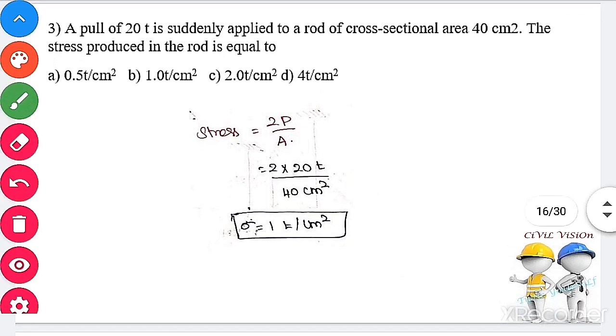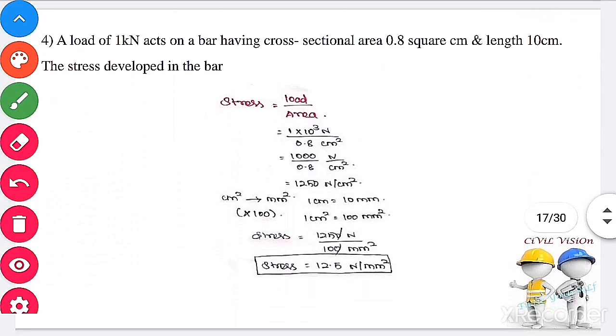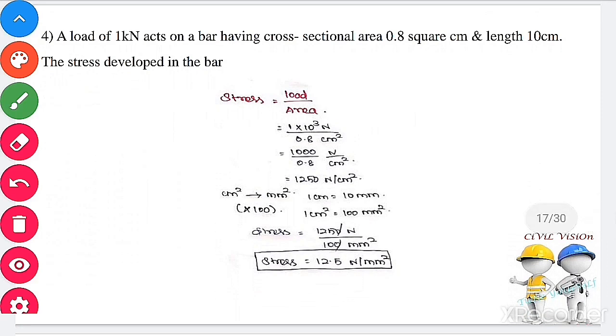Next question. A load of 1 kilonewton acts on the bar having a cross-sectional area 0.8 cm² and length 10 cm. Find the stress developed in the bar. Stress is nothing but load by area. Load is equal to 1 kilonewton. Area of the bar is 0.8 cm². Find out the stress in Newton per centimeter square.